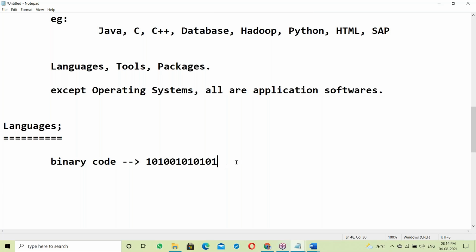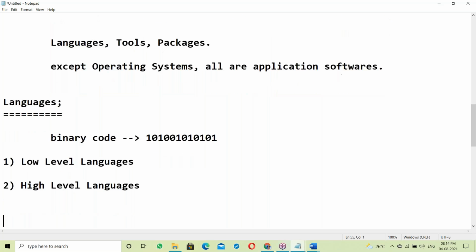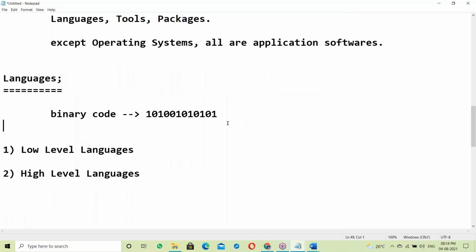So languages fall into basically two categories. The first one, the system understandable language, is called a low level language. The second one is the high level language.